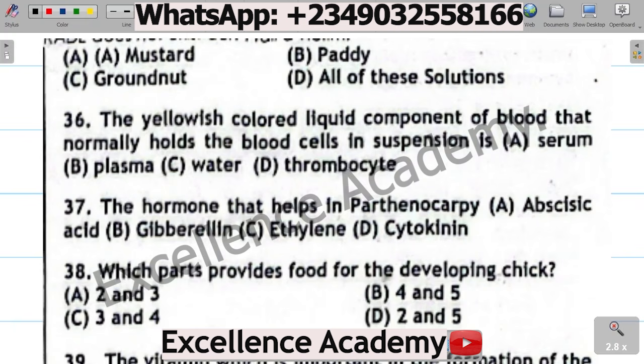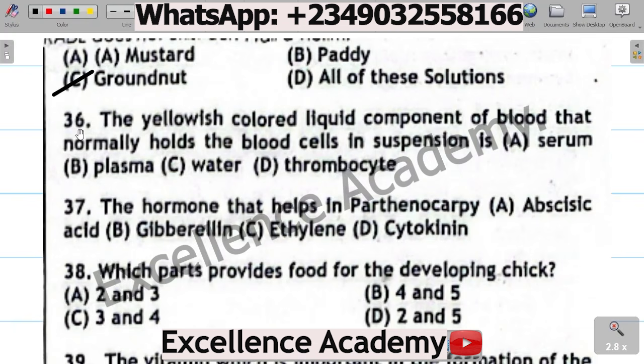All of these solutions. The correct option is C. Groundnut. The tikka disease is a disease that is associated with groundnut, and it is caused by fungi. It shows symptoms like dark colors seen on the groundnut leaves.